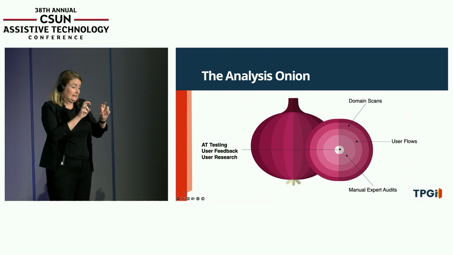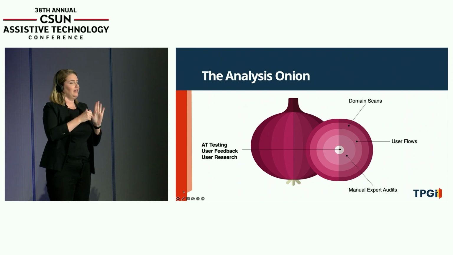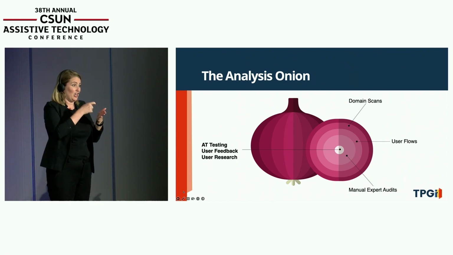Okay? And this is one of the things I want to be clear about. You can't do all the analysis you want to do all of the time because some of it is exhaustive and costly and so on. Which brings me to the next layer of the onion, which is our manual expert testing. What we call in the TPGI world engagements.